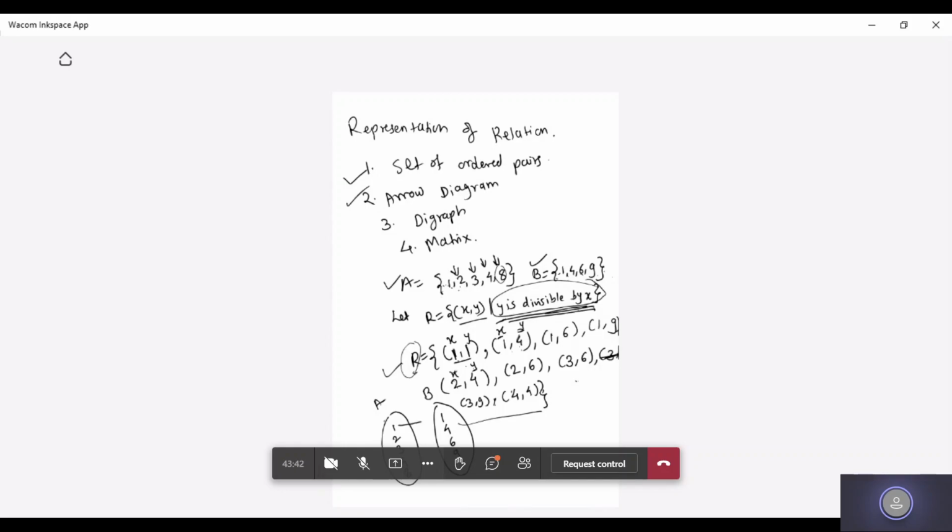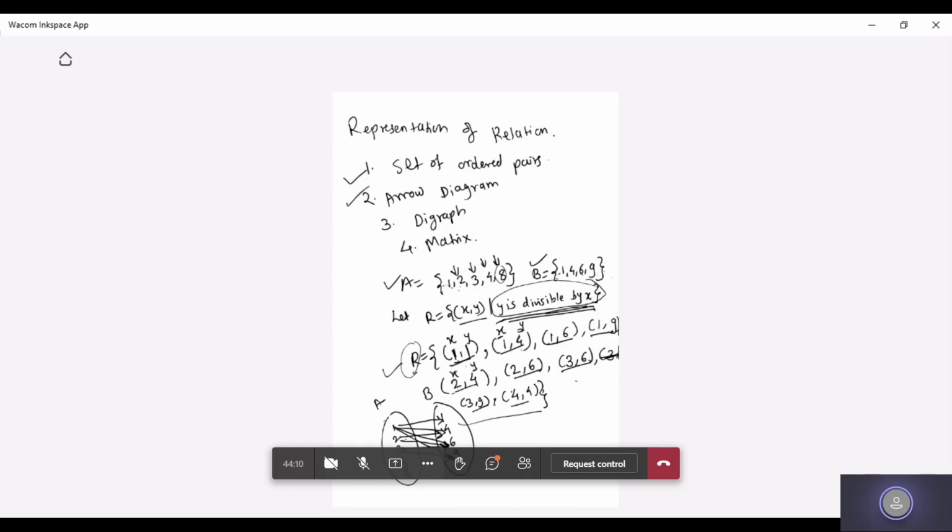1 and 1. So 1 to 1 we will connect. 1 4, 1 to 4 we will connect. 1 6, 1 to 6 we will connect. Then 1 9, 1 to 9 we will connect. Then 2 4, 2 to 4 will connect. 2 6, 2 to 6 will connect. 3 6, 3 to 6 will connect. 3 9, 3 to 9 will connect.